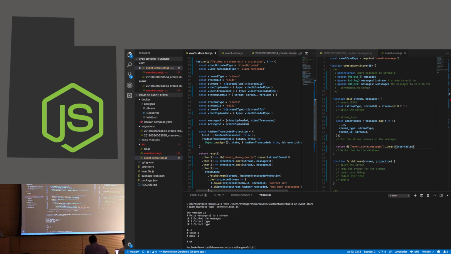So let's have a look at what this test is actually doing. We defined a couple of event types. And we're going to have two separate streams here. So that's where stream 1, stream 2 comes in. This is similar to what we did in the last test. We're just building up a stream name in both of these cases. Then we're going to make the actual events themselves.